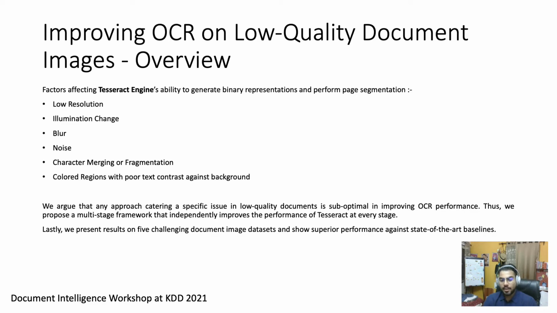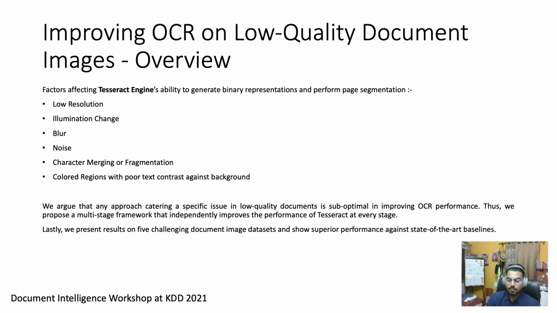OCR, or optical character recognition, is a standard technique to extract text from images and convert it into machine-encoded text. Tesseract is the state-of-the-art open source implementation publicly available. But there are certain factors such as low resolution, illumination change, blur, noise, character merging or fragmentation, and colored regions with poor text contrast against background that hamper its ability to generate binary representation and perform page segmentation.